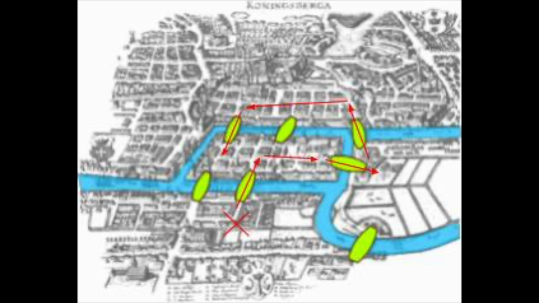Here, we take one of the bridges back to the central island and then cross back to the side of the river we started on before returning to the island with 3 bridges. However, once you get here, you become stuck. There are no more bridges that connect to this island that you have not already traveled across, yet there is still a bridge here that has not been traversed.